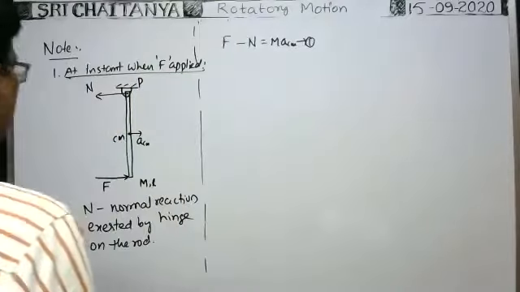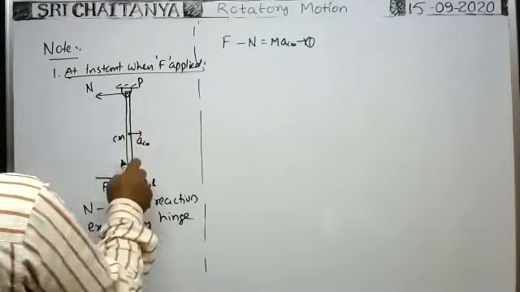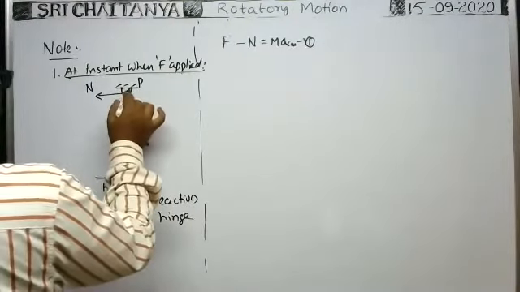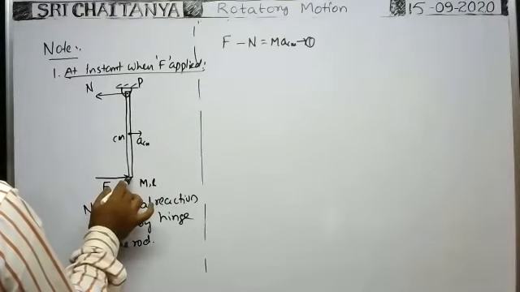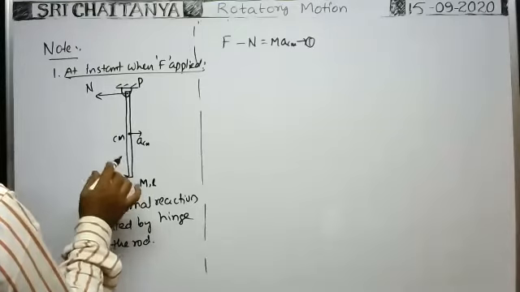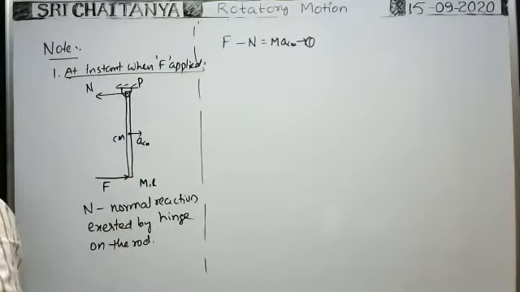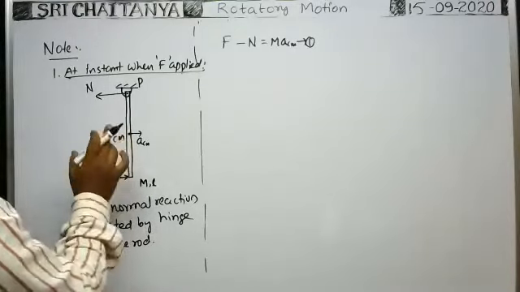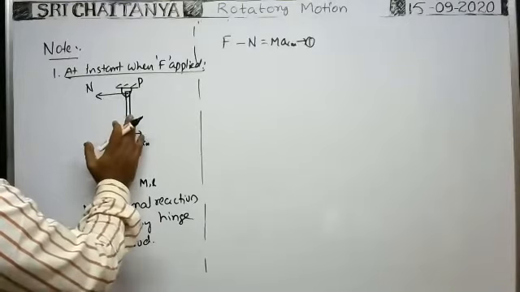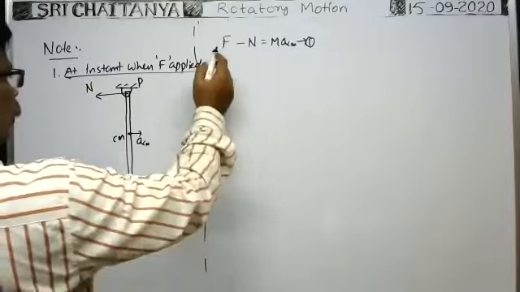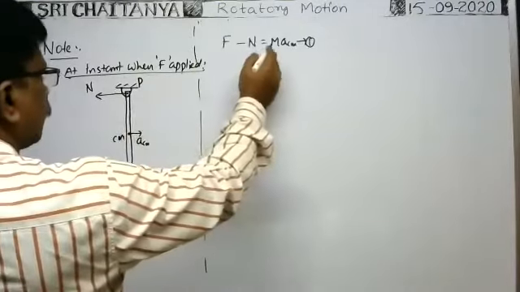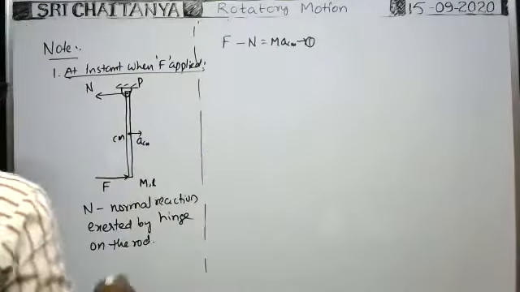Right. Here, the rod is suspended by means of a smooth hinge. At the instant whenever force is applied at this end, what is the normal action exerted by the hinge? At the instant whenever force is applied and the rod is vertical, the force acting on the rod along the horizontal axis is F minus N, that is equal to mass of the rod into acceleration of center of mass. This is equation 1.